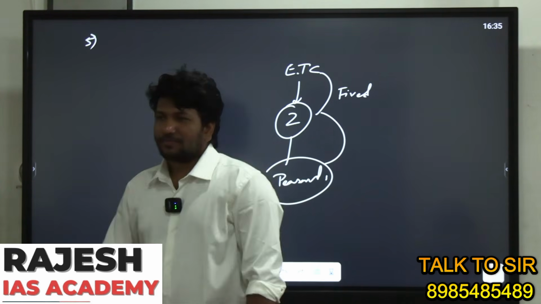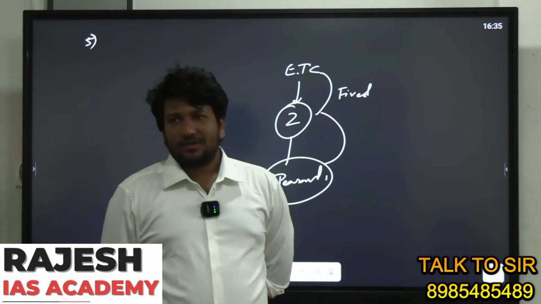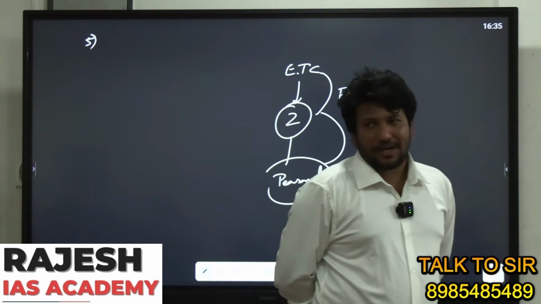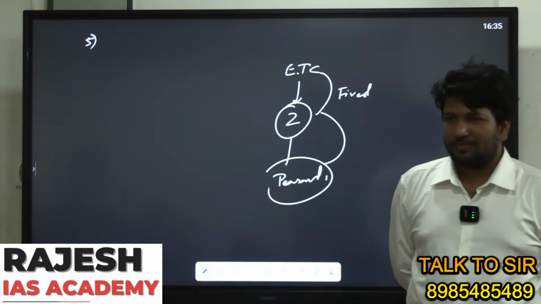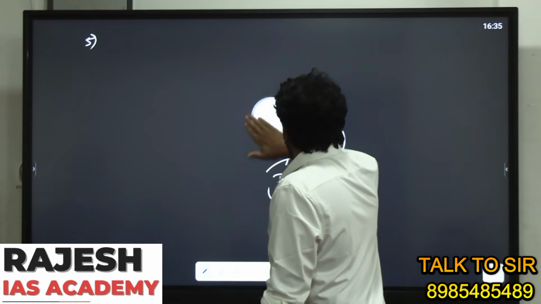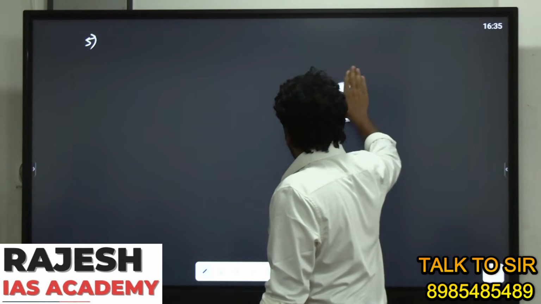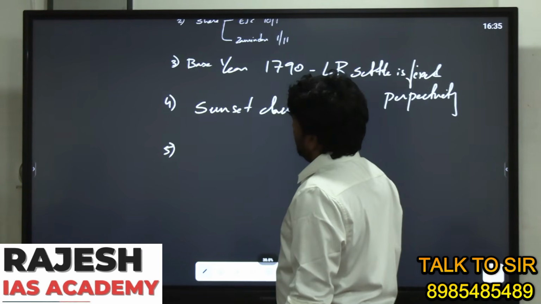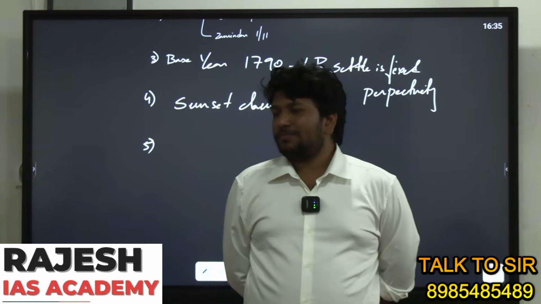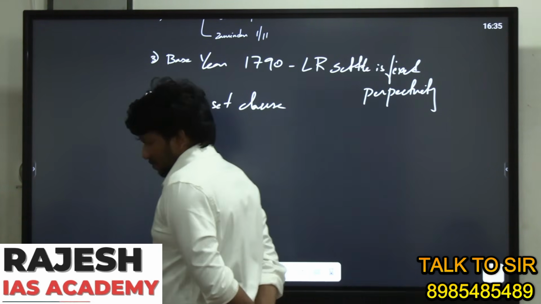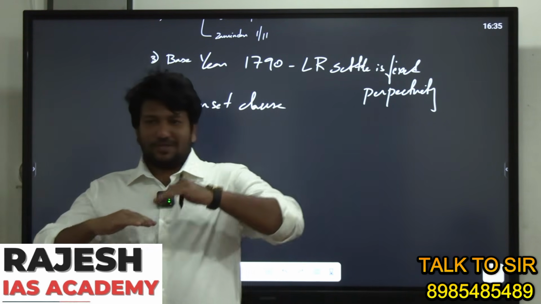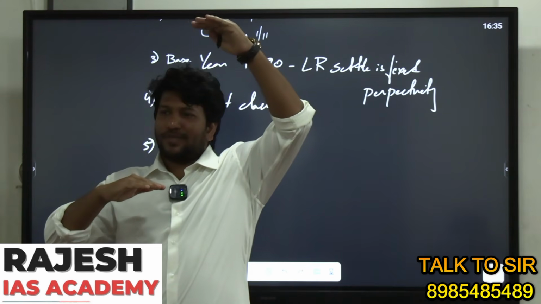Fifth point. The land revenue paid by the peasant to the Zamindar is not fixed. Suppose the Zamindar fails to pay the EIC, what happens?